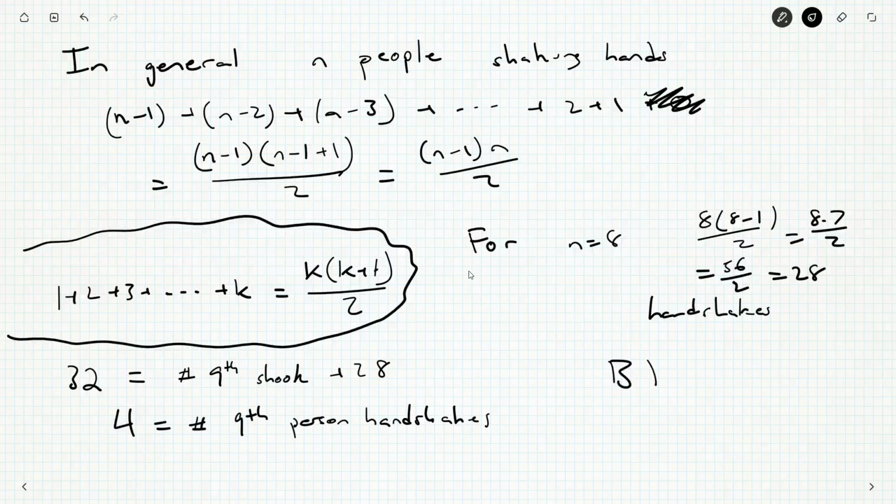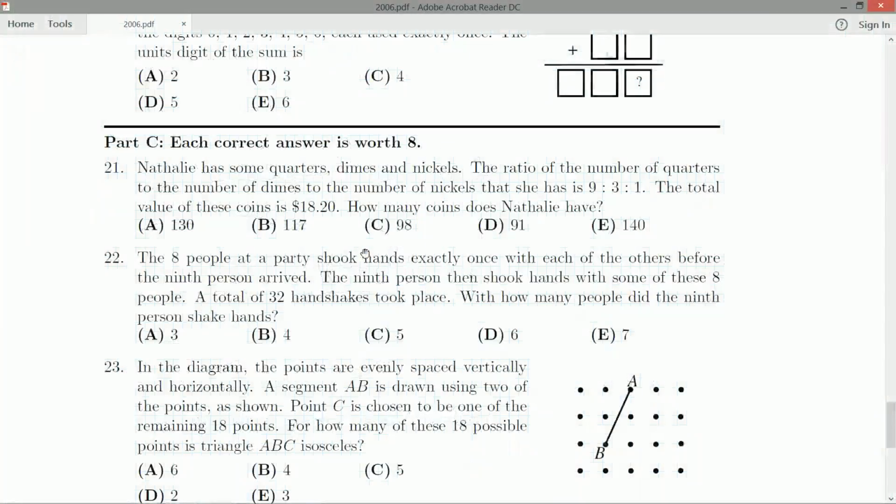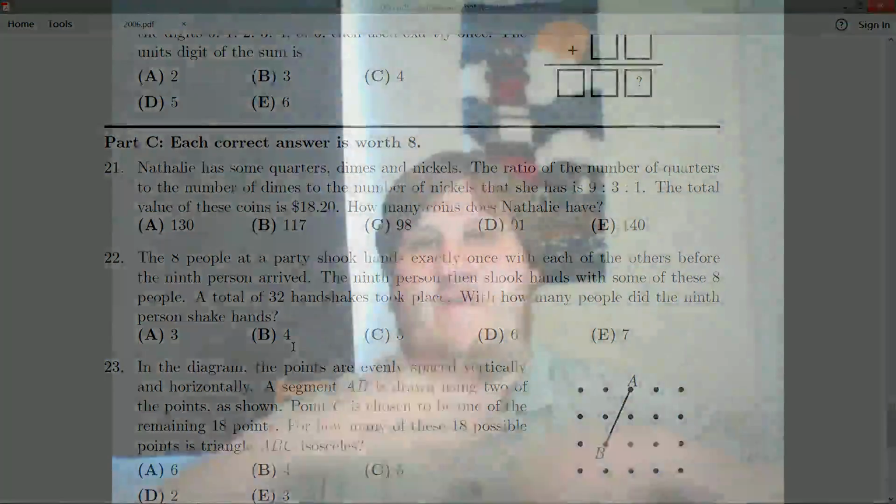I think that was B because it went up. It was 3, 4, 5, 6, 7, right? Yeah, so it's B. Okay. So it took us a little while. I mean, you probably could have, if you wanted to do it quickly, just written out all the handshakes, but it's hard to make sure you don't miss one, so do it methodically. Do number of handshakes A does, number of handshakes B does, C, and so forth. And you know it's got to be less than 32, so that way you can certainly identify if you made a mistake. And that would be a faster way to do it,